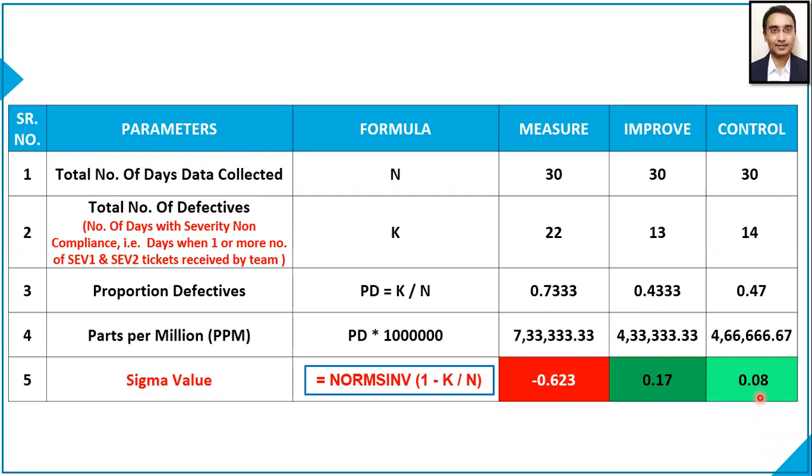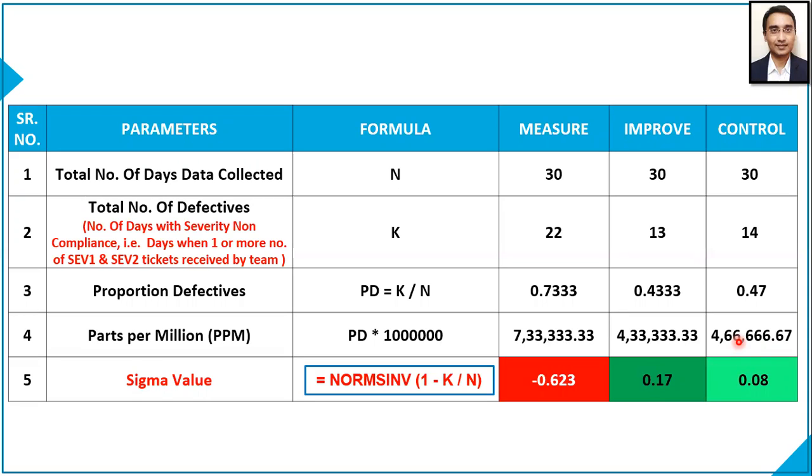That's what we could see out of the sigma score. Our parts per million when we started in the measure phase was 7,33,333.33. In the experimental assessment in the improve phase, it was 4,33,333.33. And in the control phase, it is sustained with a slightly higher number of 4,66,666.67. But these numbers are quite close to each other, and we have also proven it with a two proportion test,